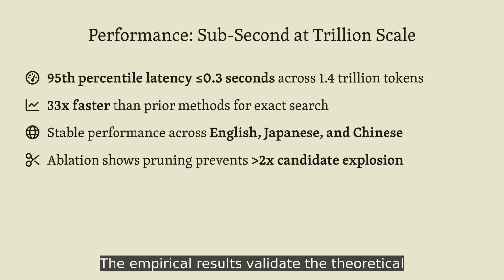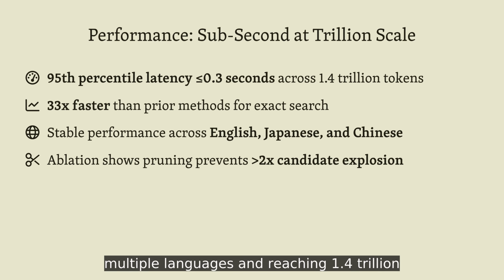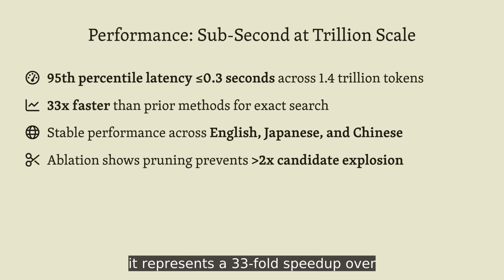The empirical results validate the theoretical foundations impressively. Across diverse corpora spanning multiple languages and reaching 1.4 trillion tokens, the system maintains consistently low latency. This isn't just incrementally better, it represents a 33-fold speed-up over existing tools for exact search, while adding semantic flexibility that those tools simply cannot provide.